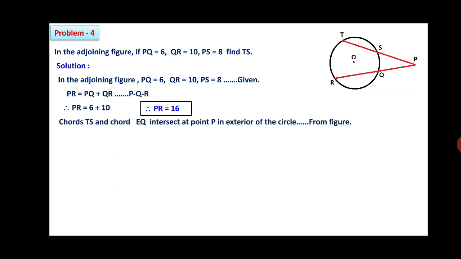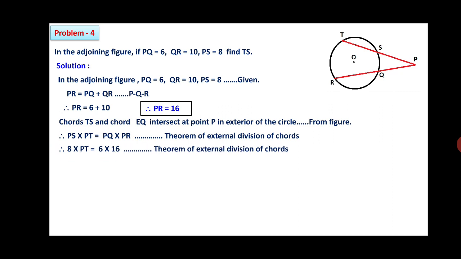Friends, here chord TS and chord RQ intersect at point P in the exterior of the circle from the figure. Therefore, we can use the theorem of external division of chords. Therefore, PS into PT is equal to PQ into PR. Now, let's substitute the values. PS 8 into PT is equal to PQ 6 and PR calculated 16. Therefore, PT will be 16 times 6 are 96, and 8 goes to the denominator. Therefore, you are getting PT is equal to 12. PT we have calculated, but we have to find out the TS.